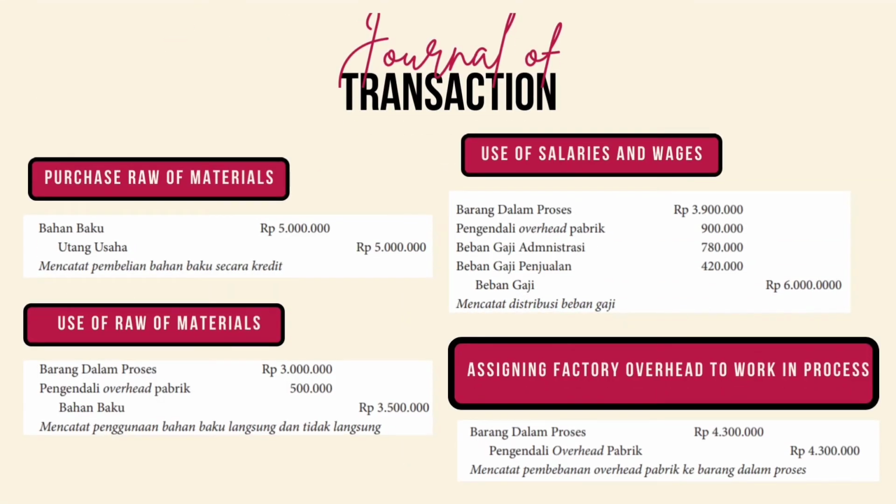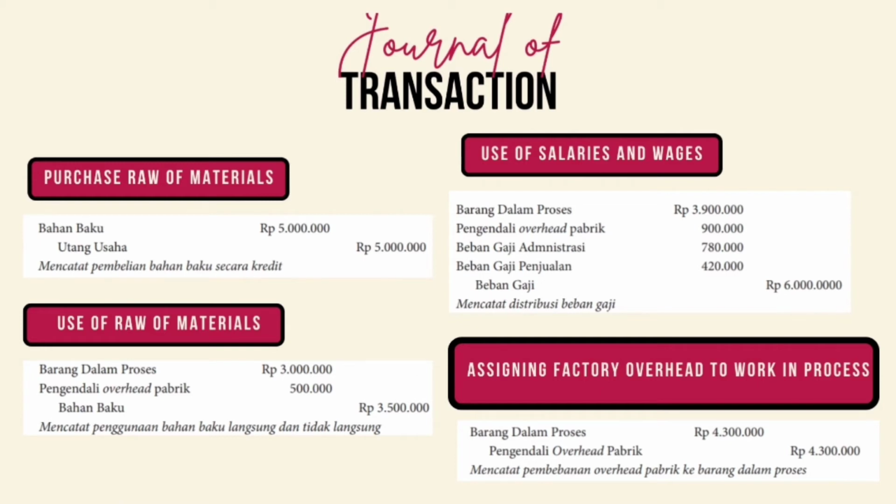Next is journal of transaction. The journal when purchasing raw material is bahan baku in the debit, utang usaha in the credit. The journal when using raw material is barang dalam proses in the debit, pengendali overhead in the debit, and then bahan baku in the credit.